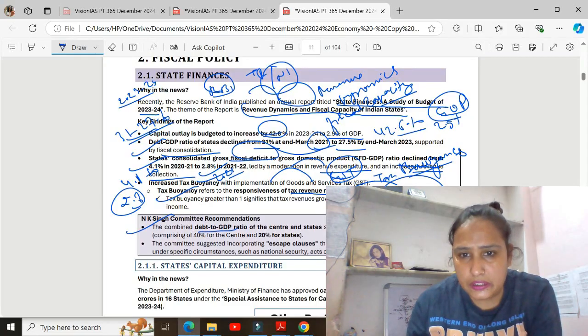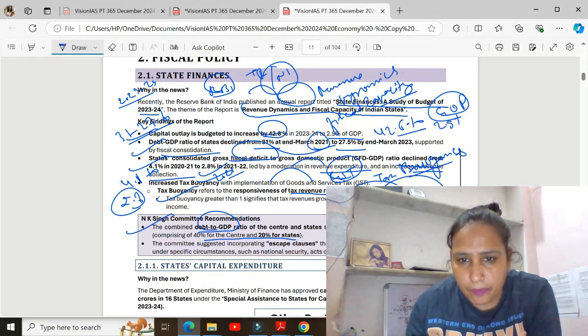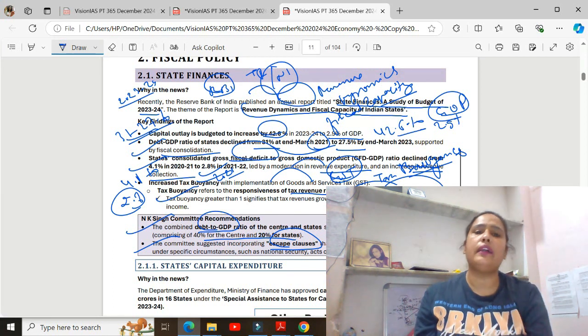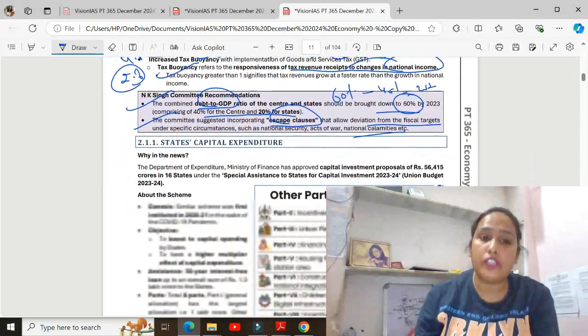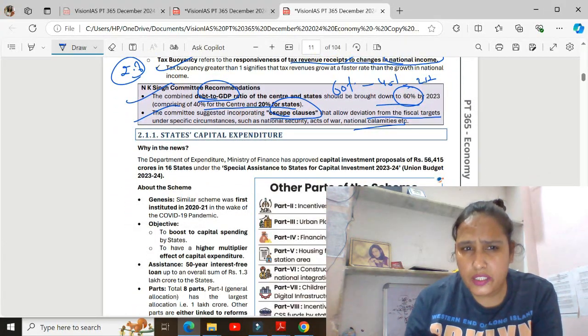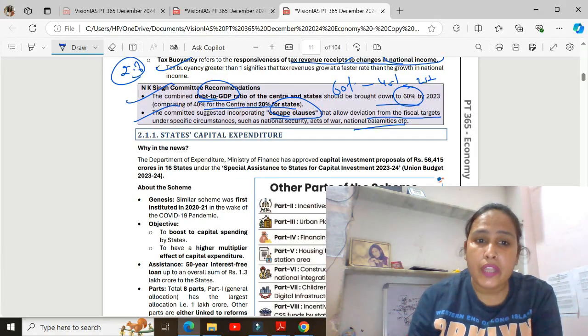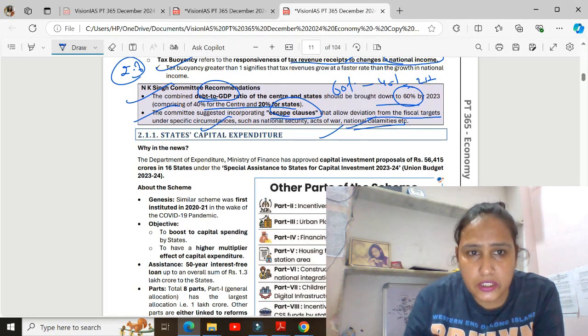The committee's suggested debt to GDP ratio is 60% overall, now it is 40% for the center and 20% for the states. The committee suggested an escape clause, which allows deviation from the fiscal target in specific circumstances like war and national calamities.